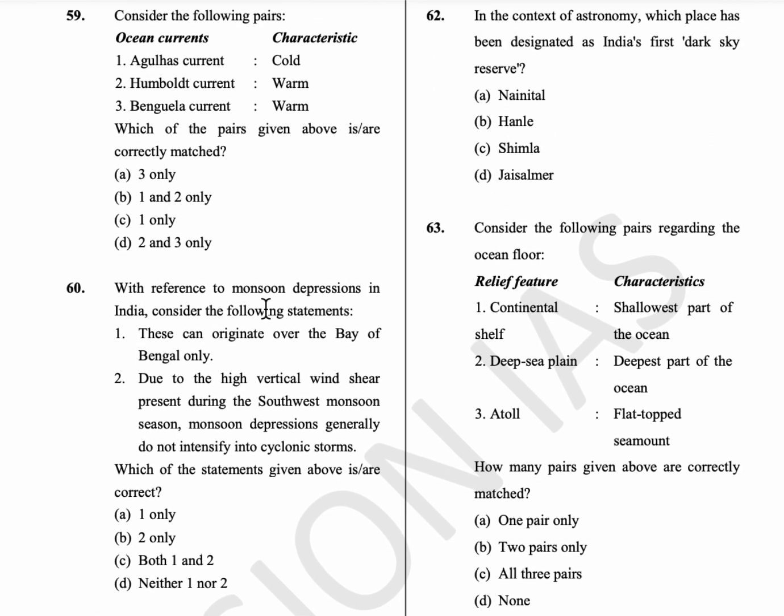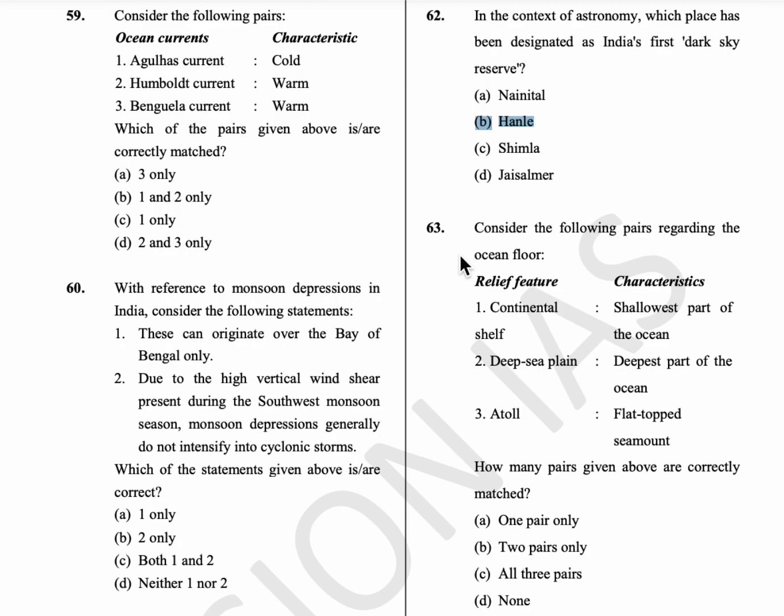62nd question. In the context of astronomy, which place has been designated as India's first dark sky reserve? It is Hanle, and it is in Jammu and Kashmir. And sorry, it is in Ladakh. Okay, and in Karnataka, recently the second dark sky reserve was also established, and it is one of the darkest sky locations in the Western Ghats. Okay, and the Karnataka dark sky reserve is also called South India's Hanle.